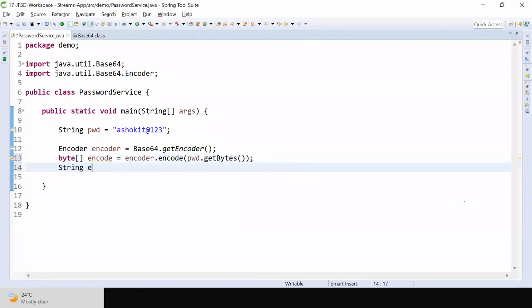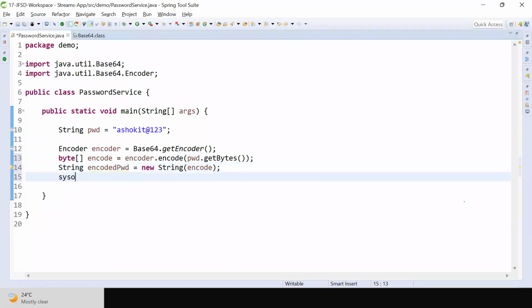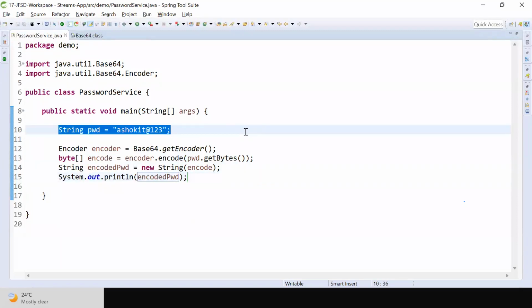Now String encodedPassword = new String(encode). I'm passing the byte array as a constructor parameter to the String class. Then let me print System.out.println(encodedPassword). Okay guys, this is the encoded password, and this is my original password. We don't store the original passwords in the database directly.